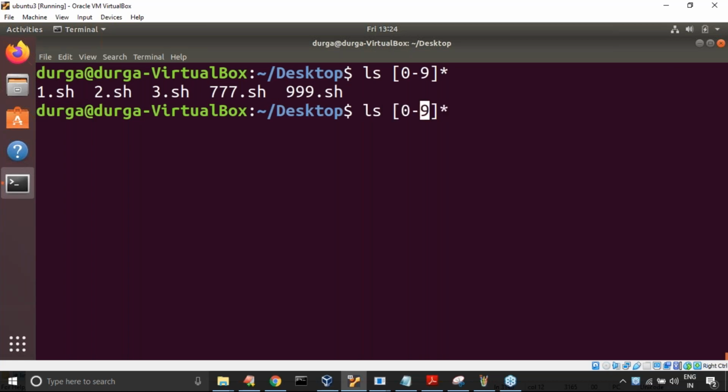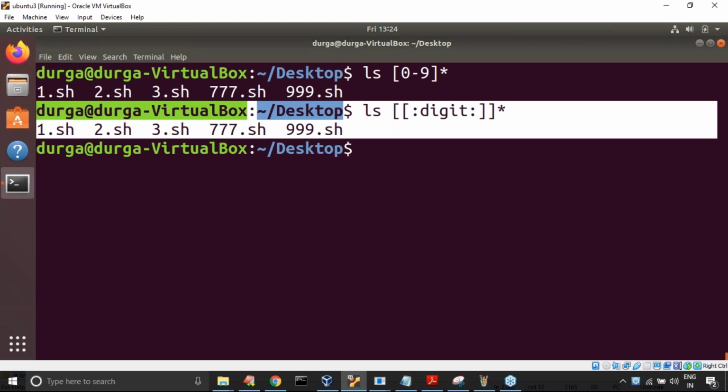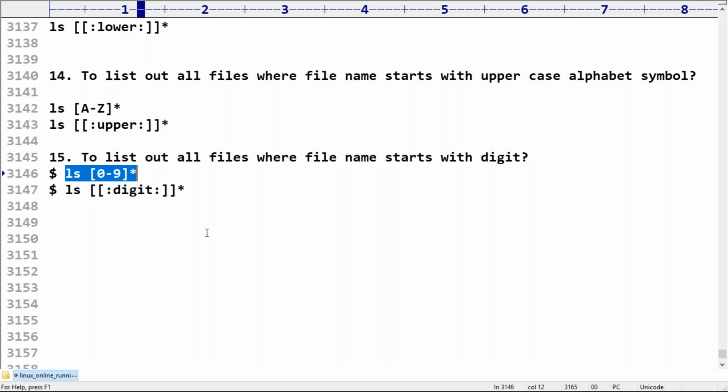Now just observe this one, sir. Here, square bracket, colon, digit, colon, digit. Like this I'm trying to take. Now observe, is it still working or not? Still this one is also working. There is no problem at all. But in the alphabet symbols case there is a problem, right? Yes, Swarup, correct. File names can start with a digit also, no problem at all in Linux.